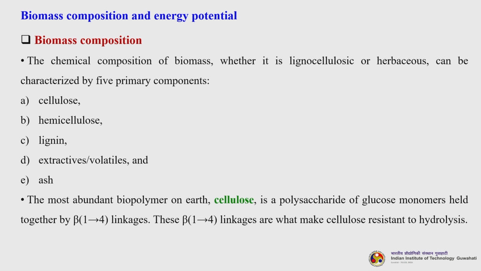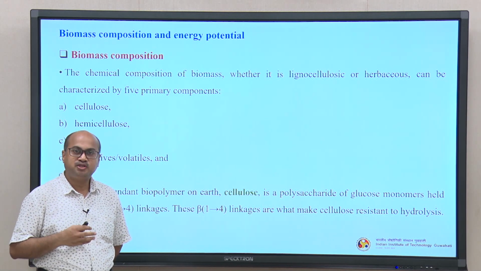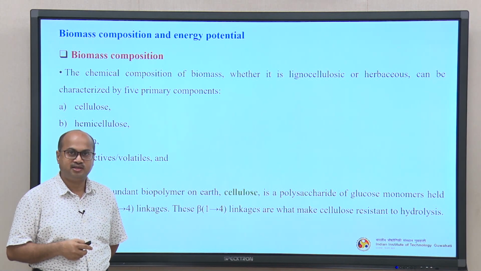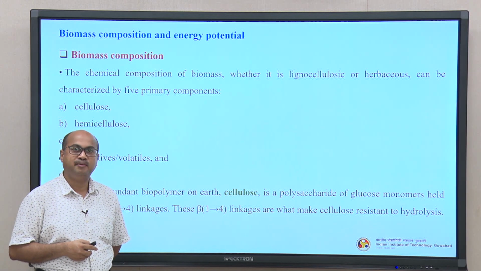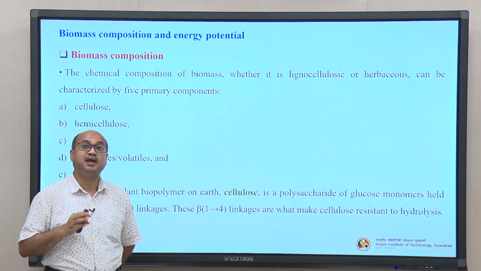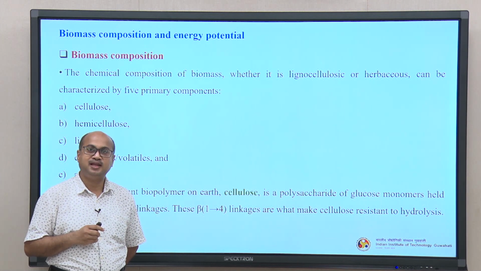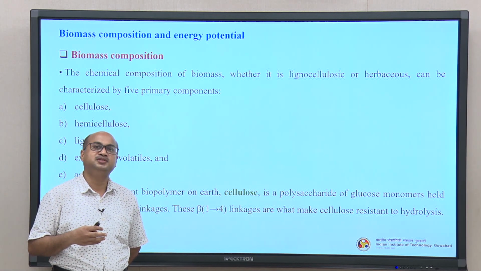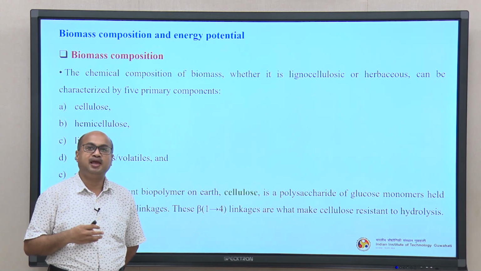I can tell you that biomass composition is a significant property that has so much to do with biomass processing and further their value added product generation. So, what type of composition does it have? If we talk about lignocellulosic biomass, it basically consists of three primary components. First one is cellulose, then hemicellulose and then lignin. Apart from that, there are other components also. So, how much cellulose, how much lignin and how much hemicellulose is present has to be calculated a priori.